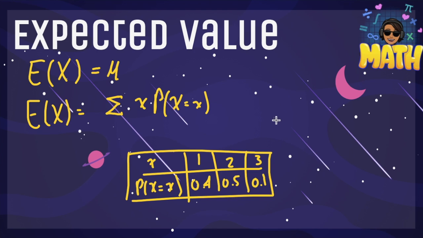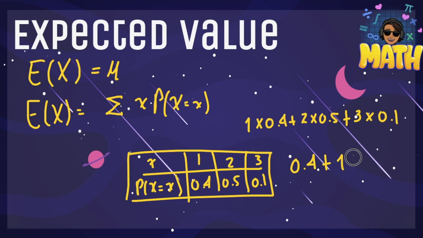So we have 1 times 0.4 plus 2 times 0.5 plus 3 times 0.1. This is equal to 0.4 plus 1 plus 0.3, which is equal to 1.7.